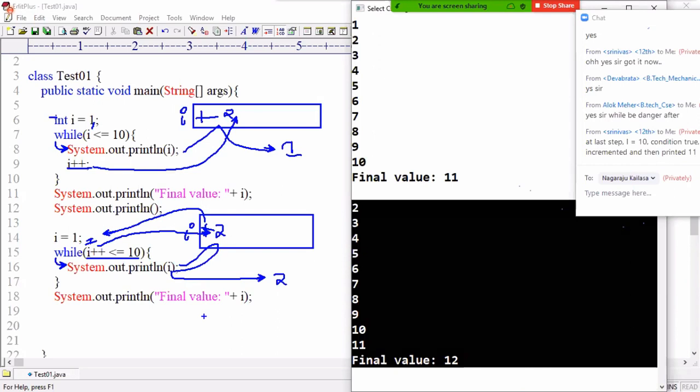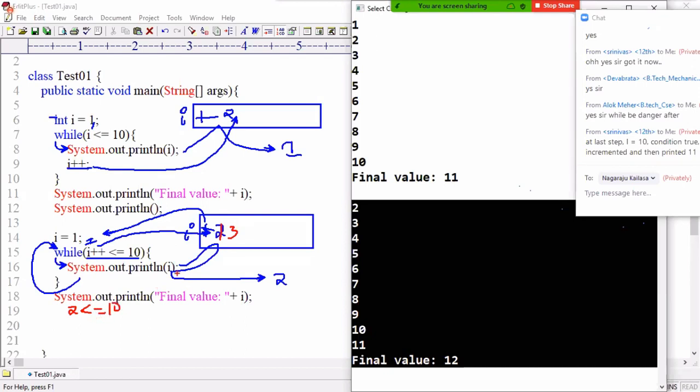Non-IT background students, IT background students will understand easily. It is i plus plus, so the first existing value is used, then increased. Then i plus plus, what is the i value? 1 less than or equals to 10. Yes. i value 2. Then the loop iterated. When the loop iterated, i plus plus, what value is coming? 2. Increased by 1, 3. Then 2 less than or equals to 10 is used.